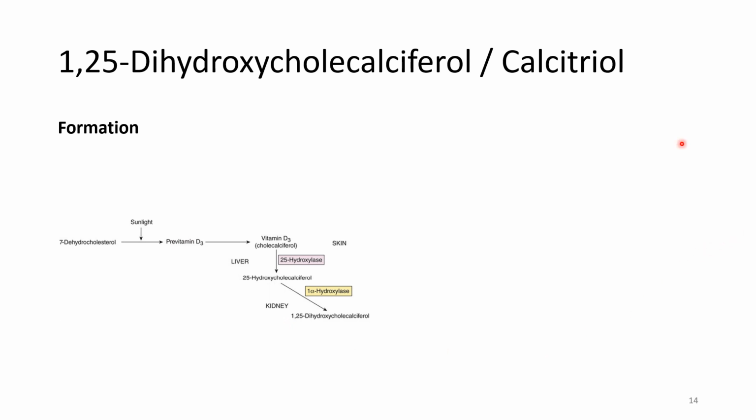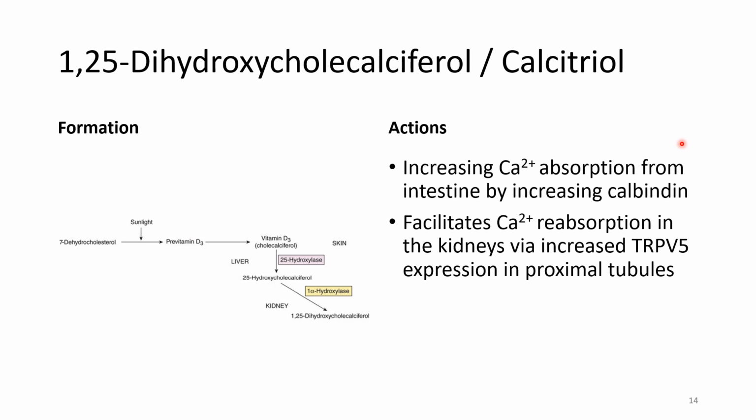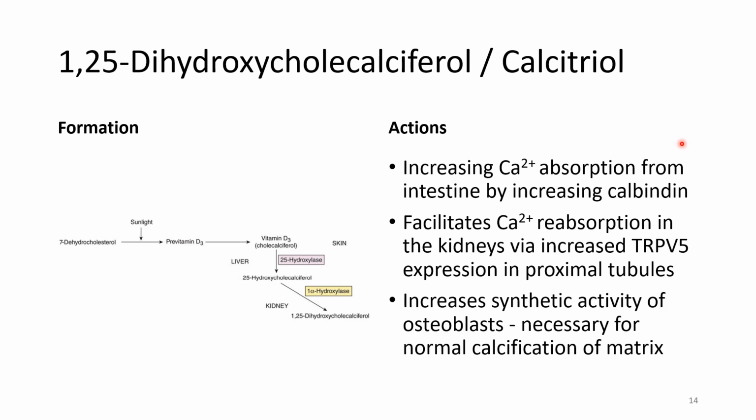Next, coming to the actions of calcitriol, it increases the calcium absorption from the intestine by increasing calbindin. It facilitates the calcium reabsorption in the kidney via increased TRPV5 expression in the proximal tubules, and it increases the synthetic activity of osteoblasts in the bone, which is necessary for normal calcification of the matrix. Now you can depict the action of the three hormones on calcium homeostasis with the help of a flow chart.